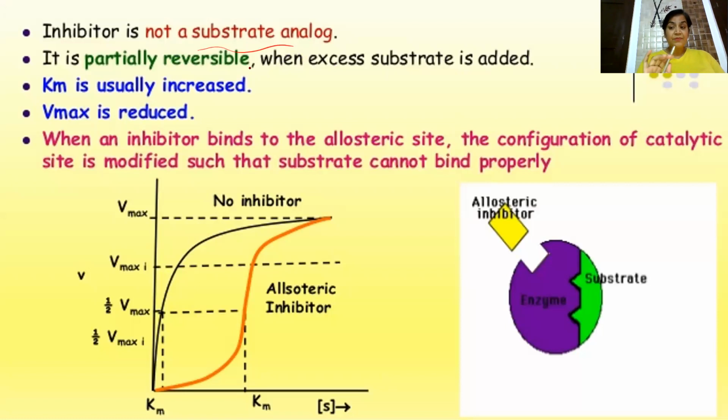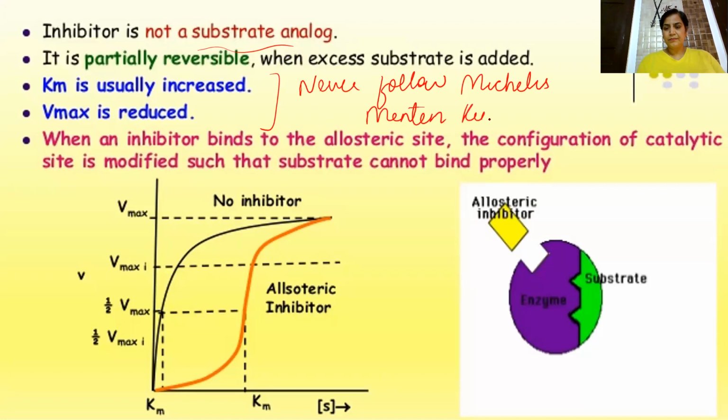Now see, the most important feature about this is they never follow Michaelis-Menten kinetics. But still, for our convenience, we say that it can be a Km or it can be a Vmax class of enzymes. But otherwise, overall, they never follow Michaelis-Menten kinetics.